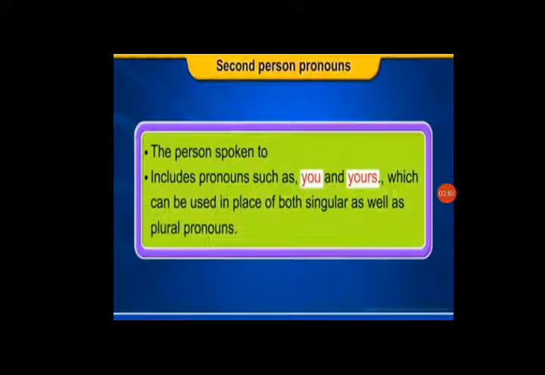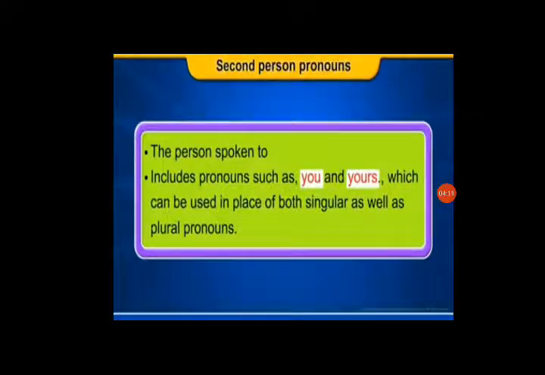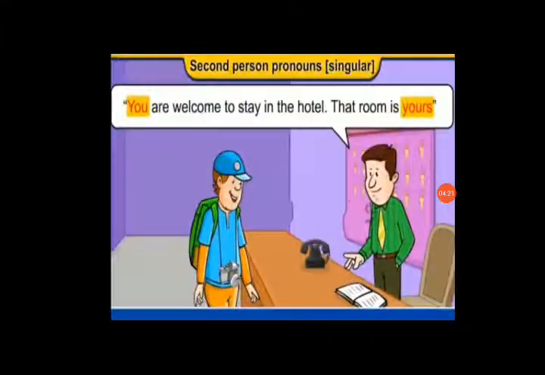The second person is the person spoken to. In this category, we have pronouns such as you and yours, which can be used for both the singular and plural form. For example, take these sentences. You are welcome to stay in the hotel. That room is yours. Here the pronouns you and yours are used for a singular noun.